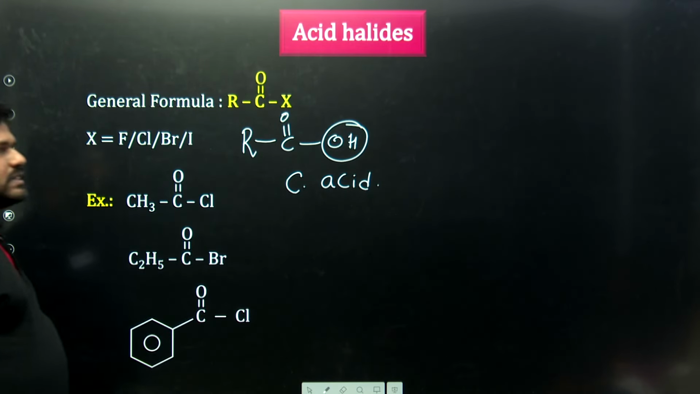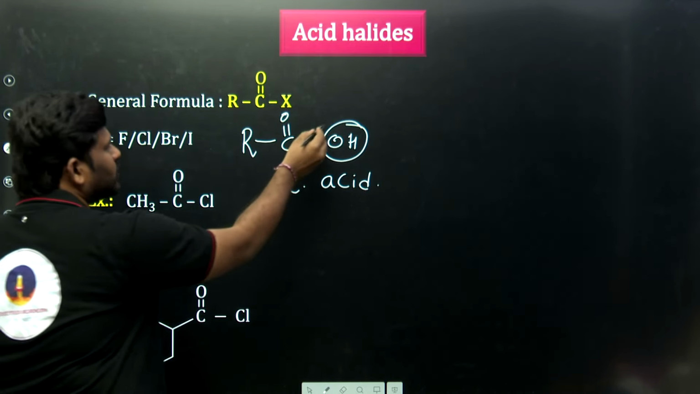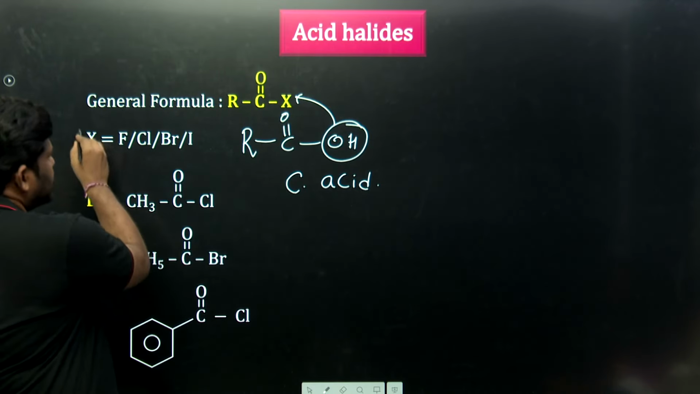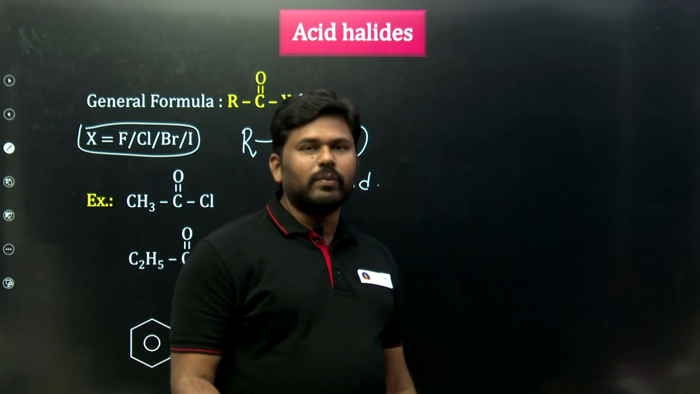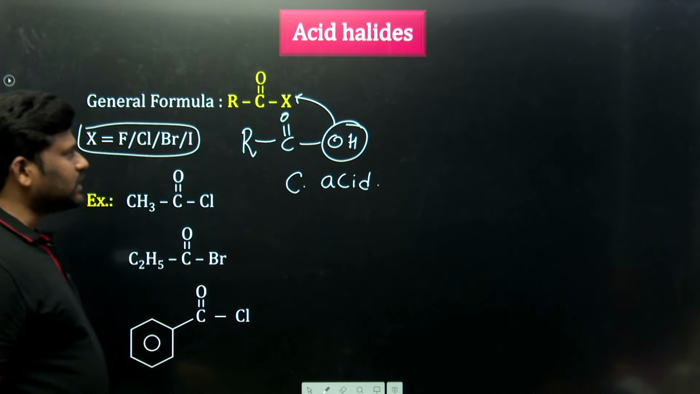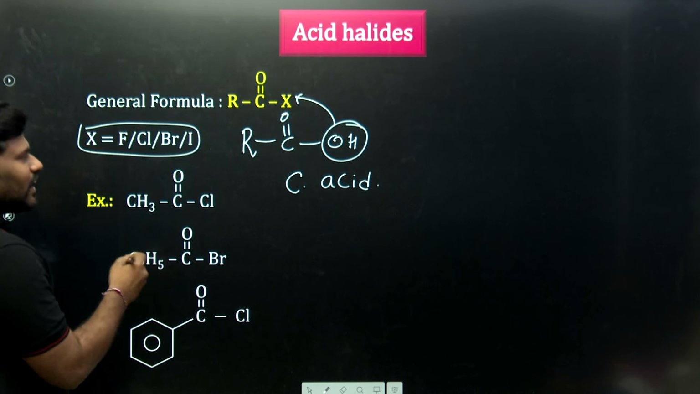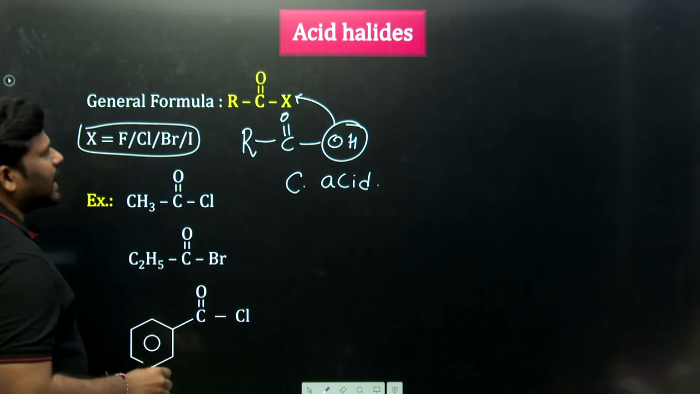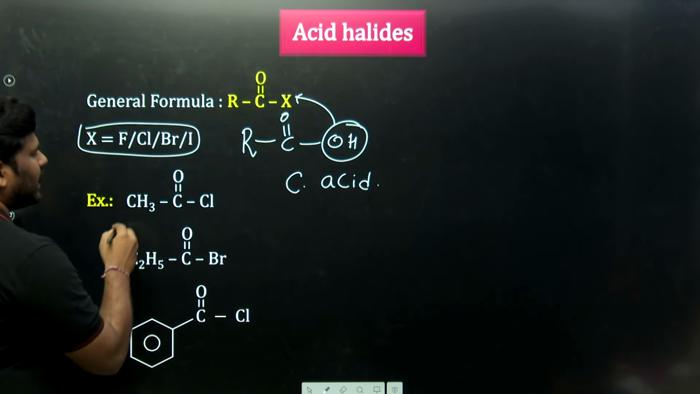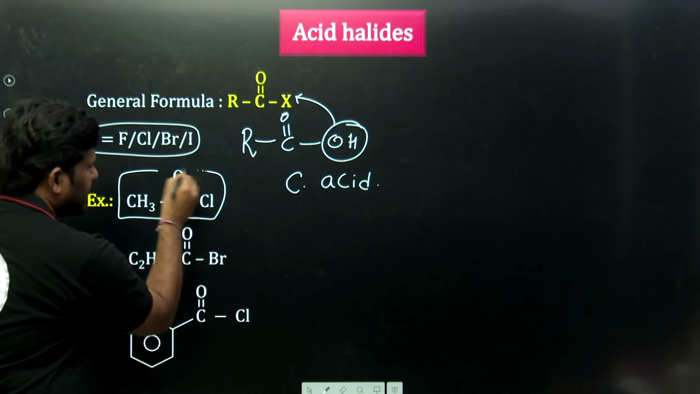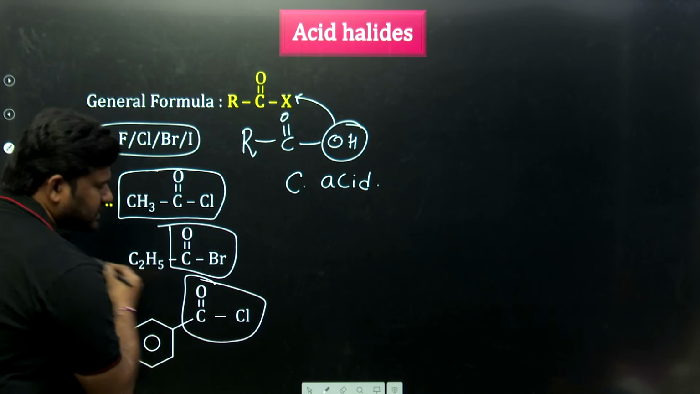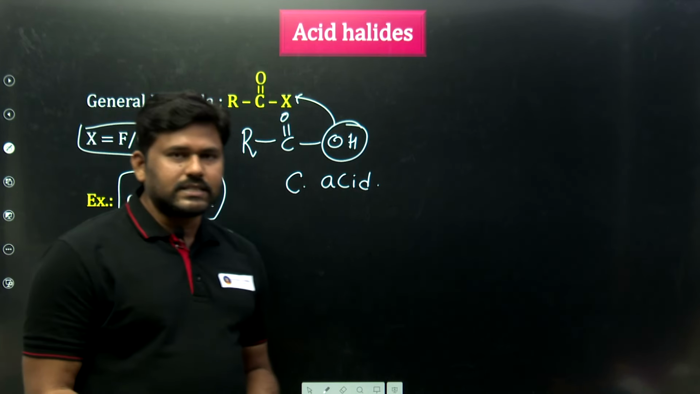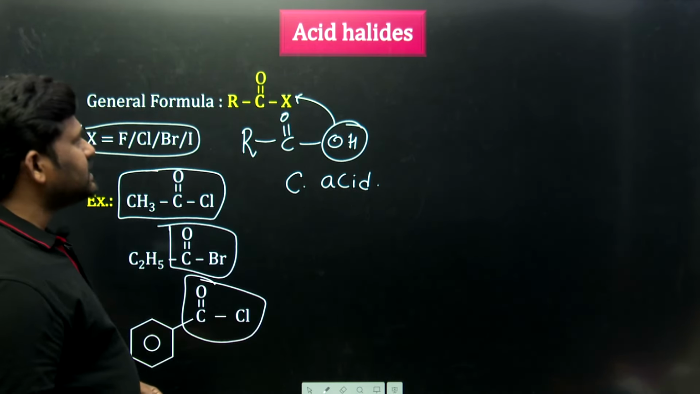This is called carboxylic acid. It is replaced with what? Halogen. X is equal to what here? Maybe fluorine, maybe chlorine, maybe bromine, maybe iodine. Fluorine, chlorine, bromine, iodine are collectively called halogen compounds. So, acid halide is a derivative of acid, that is why it is called acid halide. So, RC double bond OCl, C double bond OBr. C double bond OH is acid, C double bond OCl will be the acid halide.